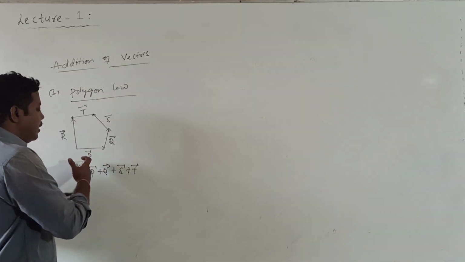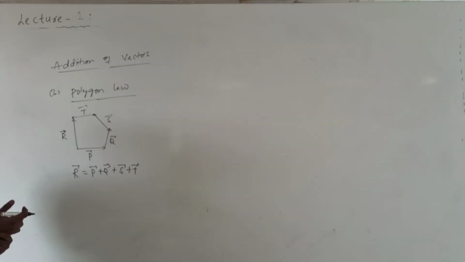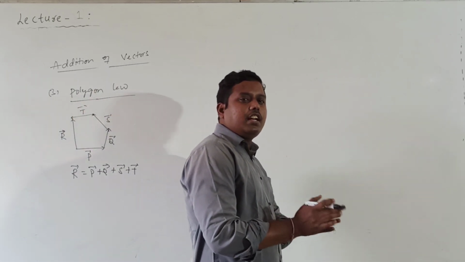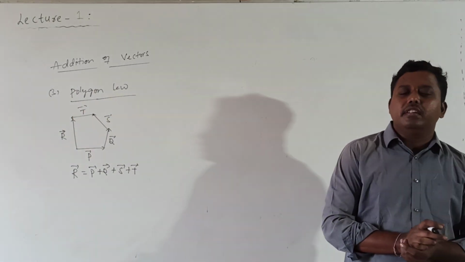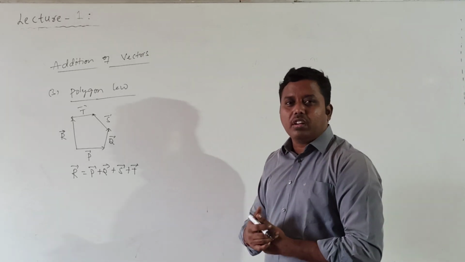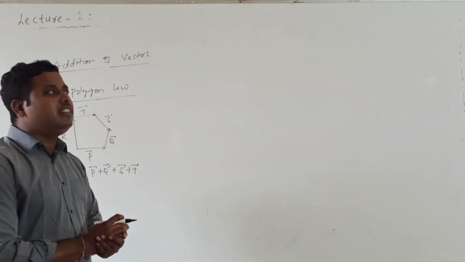So there are some applications based on this polygon. Whenever, instead of vectors, forces are there, I may consider a polygon, which may be a hexagon, pentagon or octagon. For example, n number of forces are represented by n sides of a polygon taken in the same order. Then what happens to the resultant force? The resultant force value will be 0.